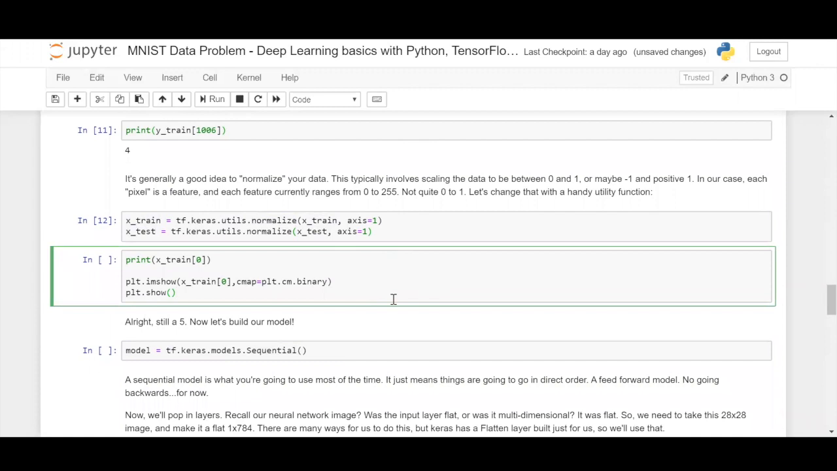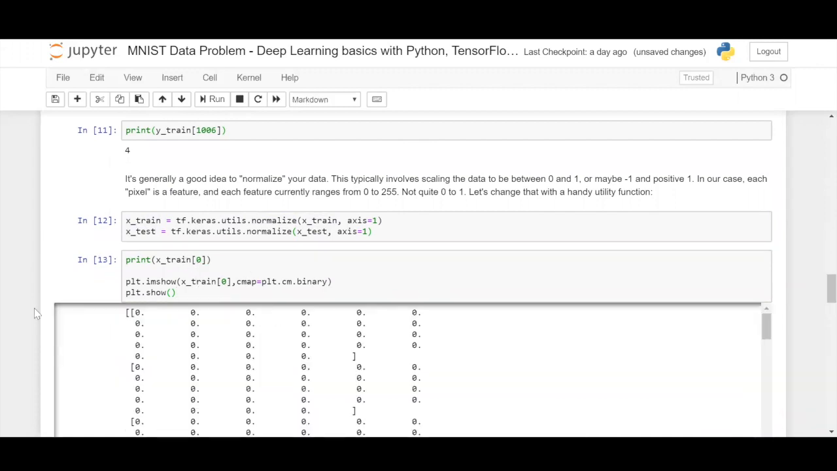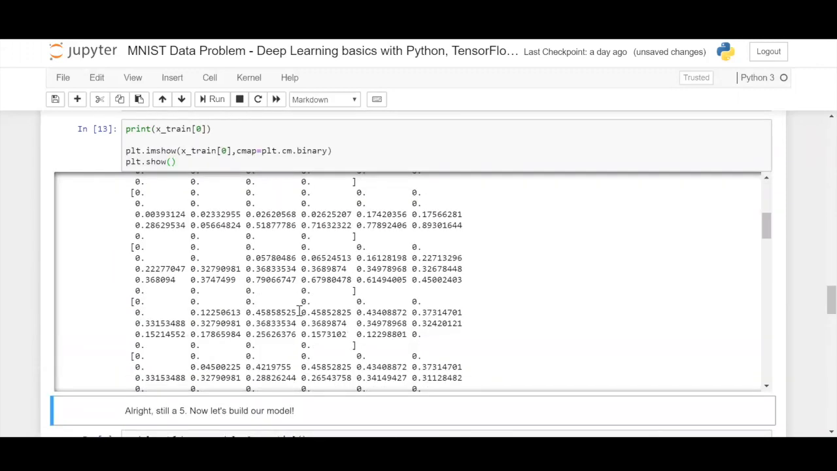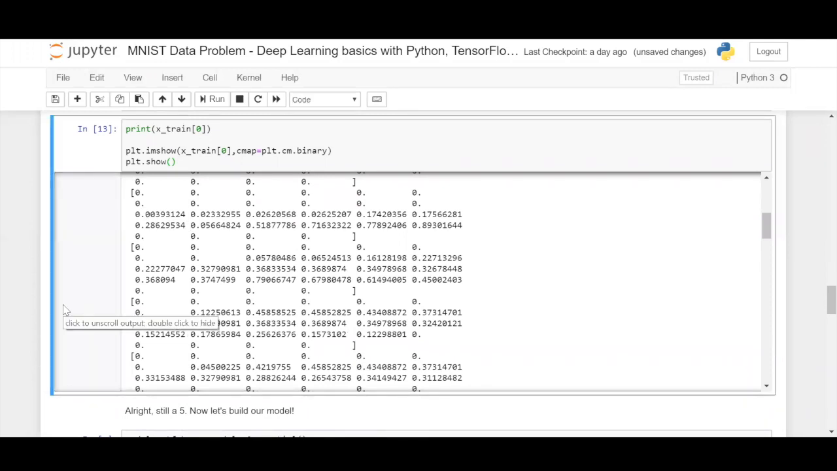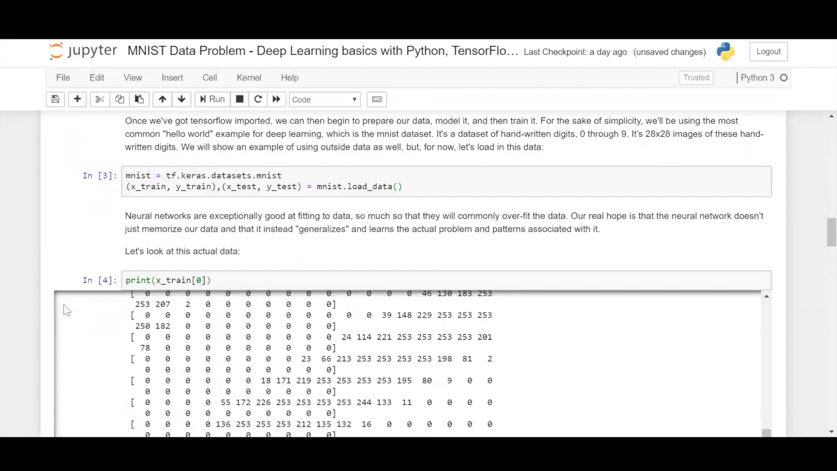Let us just look at one of our training data. So this is how it looks like. Do you notice any difference in this? Which is values between 0 and 1. And previously, this is how it looked like.